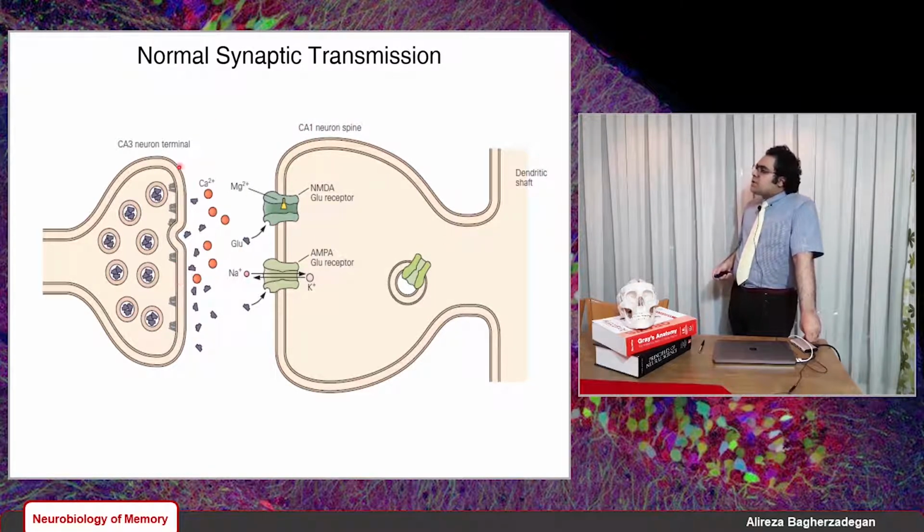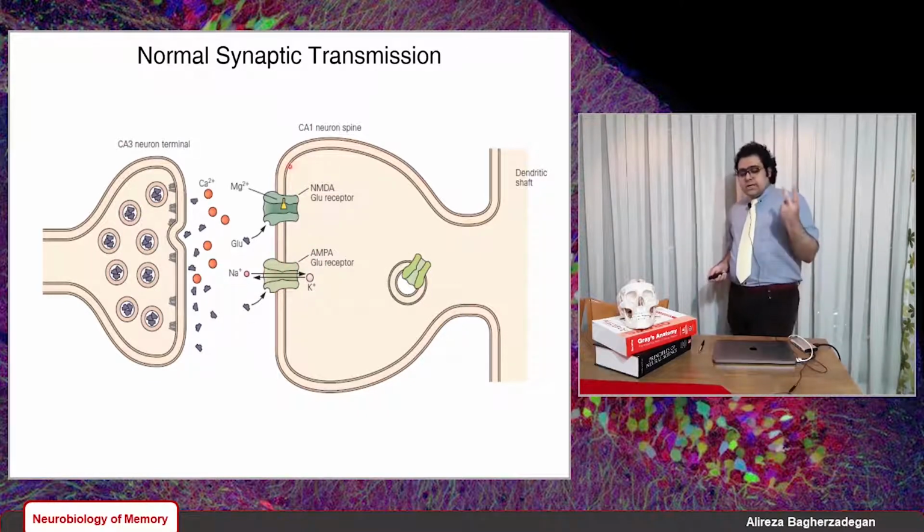So what we have here is that these CA3 neurons release the excitatory neurotransmitter glutamate in this synaptic cleft. And glutamate then binds to these NMDA receptors and also another type of receptors called AMPA glutamate receptors. AMPA is alpha-amino-3-hydroxy-5-methyl-4-isoxazole propionic acid.